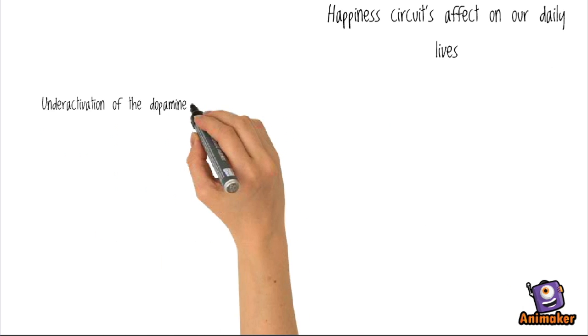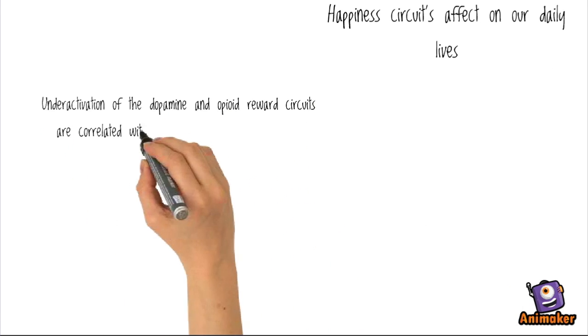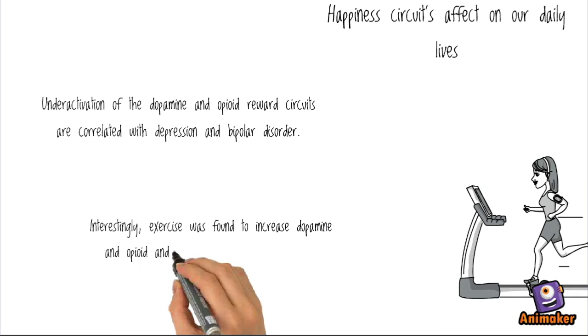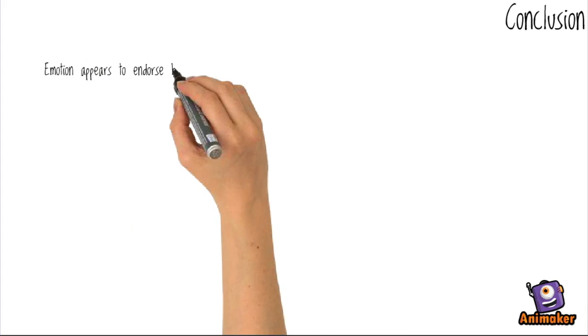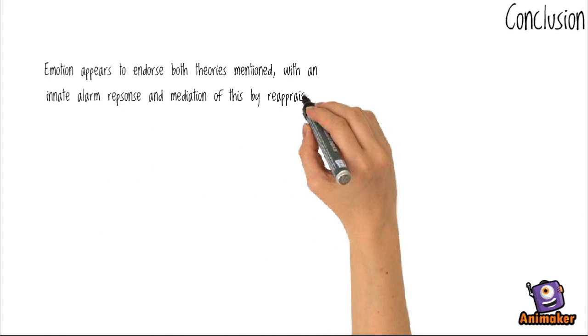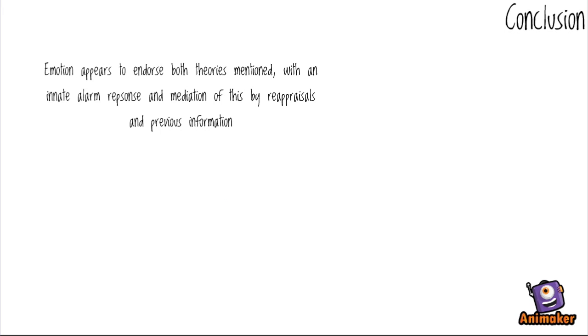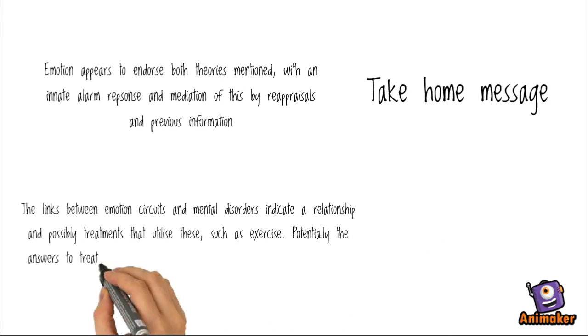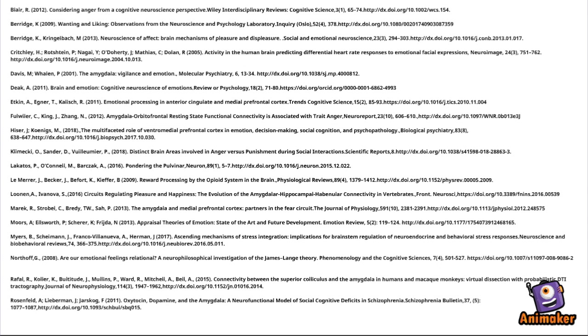Underactivation of the dopamine and opioid reward circuits correlated with depression and bipolar disorder. Interestingly, exercise was found to increase them and decrease mental disorders. Emotions exhibited both theories mentioned, with an innate alarm response being mediated by reappraisals. The link between emotion circuits and mental disorders indicates a relationship and potentially treatments. Potentially, the answer to treatments lies within us, identifiable by our own reactive behavior.